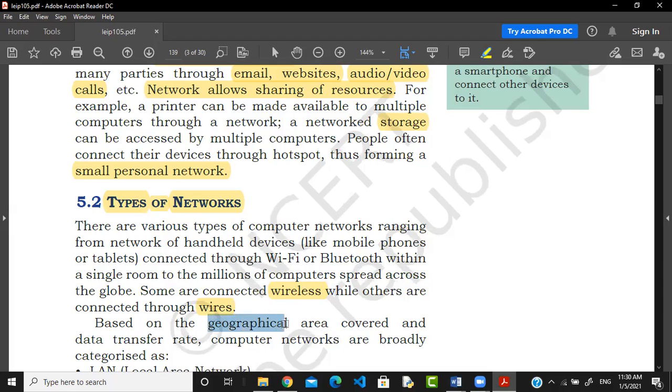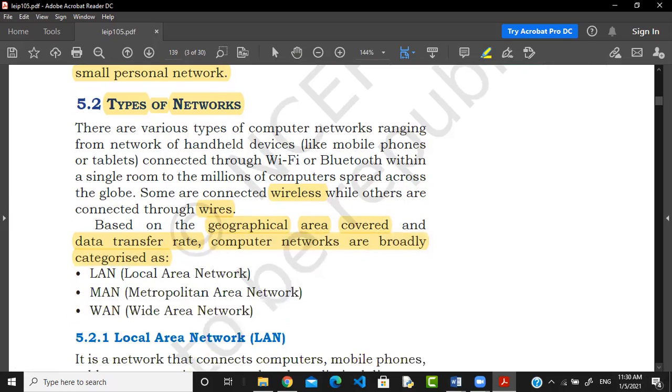Based on the geographical area covered and data transfer rate, computer networks are broadly categorized into three categories, but remember the PAN also. Don't forget this small personal network, the PAN. One is called LAN, which stands for local area network. MAN is called the metropolitan area network, and WAN is called the wide area network.